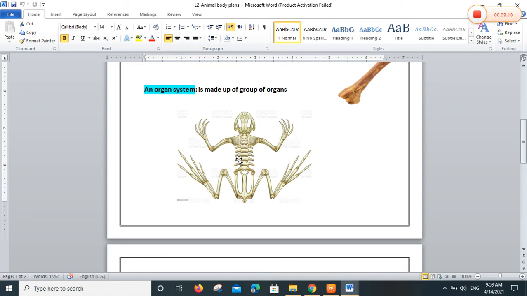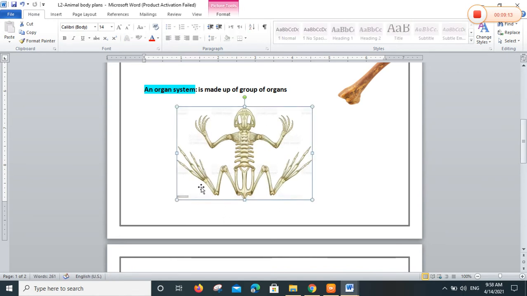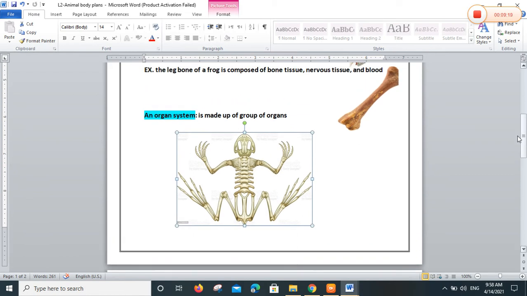Yes? Okay, so look at this organ system. This is one system called the skeletal system, made of a skull, the bones of my arms and legs, and ribs. Look at the ribs that form the chest of the frog, and look at the vertebral column with its different vertebrae. All of this is one system called the skeletal system, made of a group of organs. Where are the organs, miss? This is all one organ.